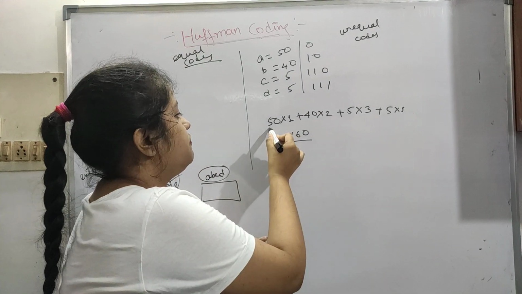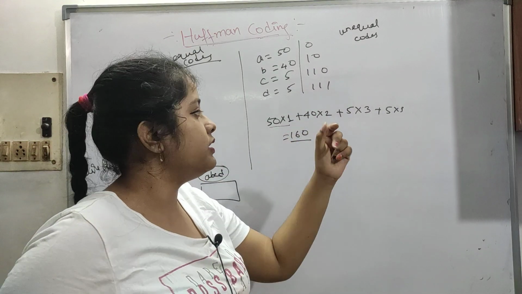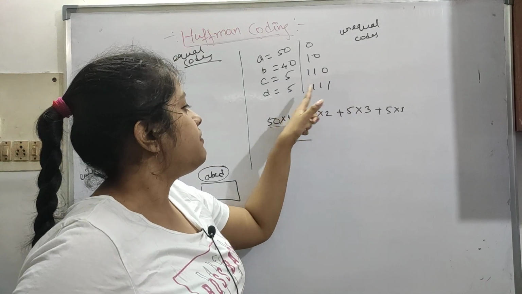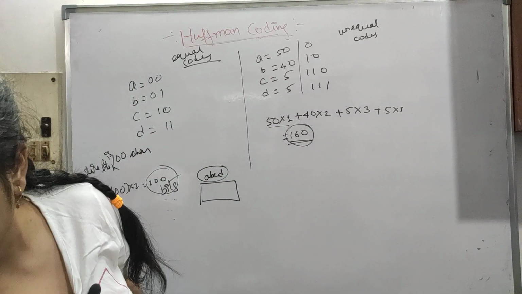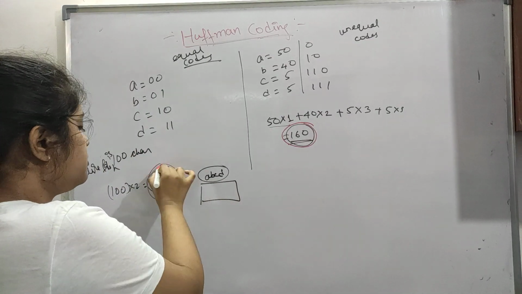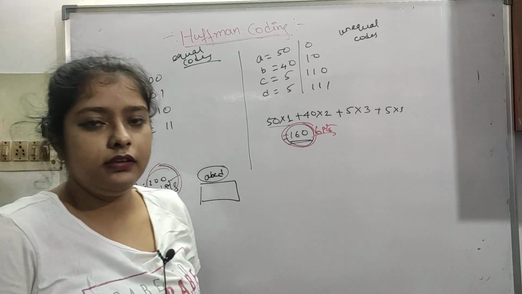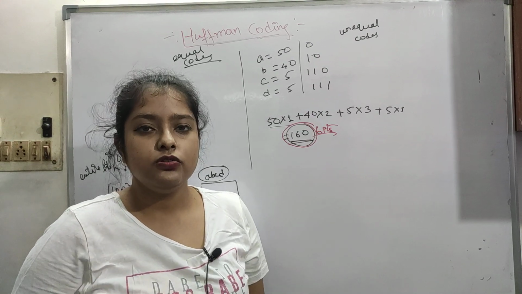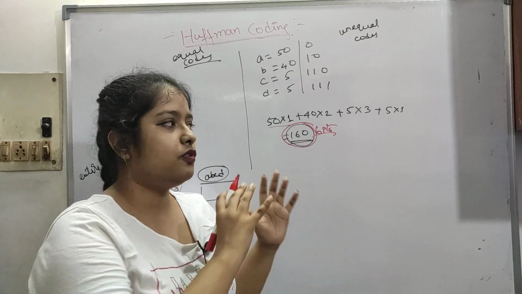If we do this now, 50 is taking only 1 bit, so it's just 1. Then 40 is taking 2 bits, this is 2. Then 5 is taking 3 bits, this is 3. Again 5 is taking 3 bits, so the total number comes down to 160. So you can see here, if we are using unequal codes, we are getting a lesser number than this, 160 bits, which is lesser than 200. So this is the basic idea of why we are using unequal codes and basically Huffman coding. This is called Huffman coding. So the bits can be reduced here. So that's why. Now we will move on to the algorithm.